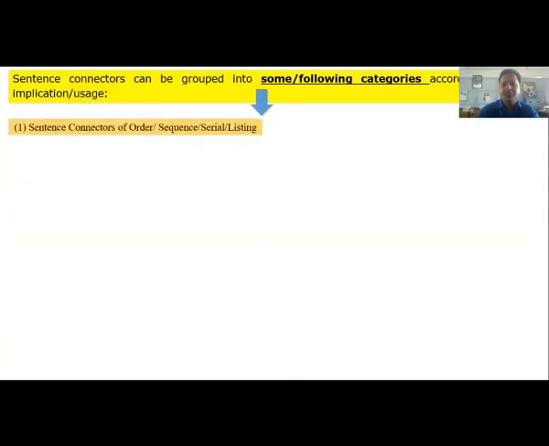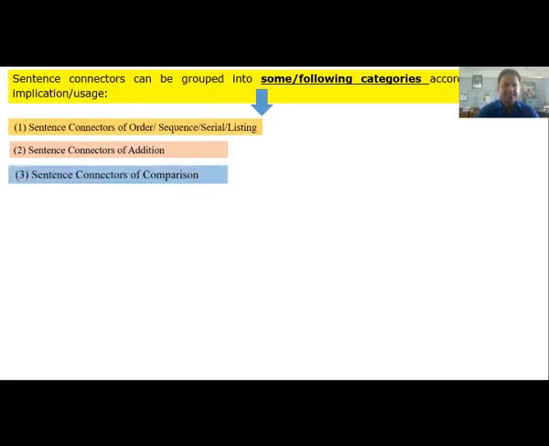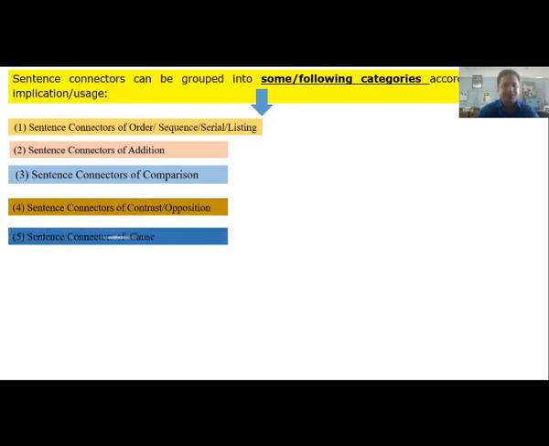So what are the categories of sentence connectors? First one is sentence connectors of order, sequence, serial, or listing. Second one is sentence connectors of addition. Third one is sentence connectors of comparison. Fourth one is sentence connectors of contrast or opposition. Next one is sentence connectors of cause. Then sentence connectors of cause, effect, or result.